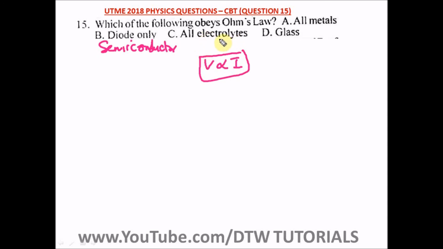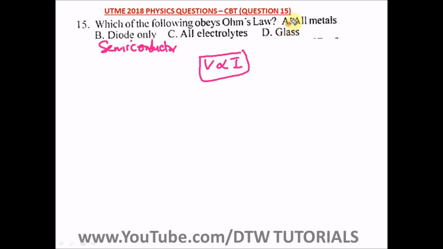So any of these particular materials must follow Ohm's law by V being directly proportional to the current. So semiconductors don't follow Ohm's law. Electrolytes don't follow Ohm's law. And glass is silica, it doesn't conduct electricity, so it doesn't follow Ohm's law.